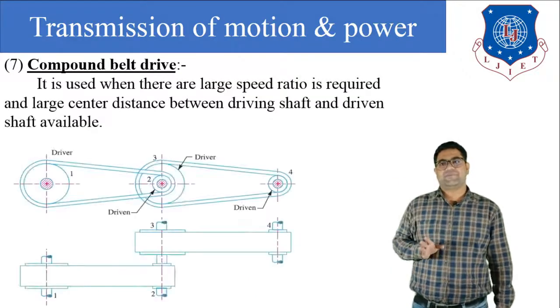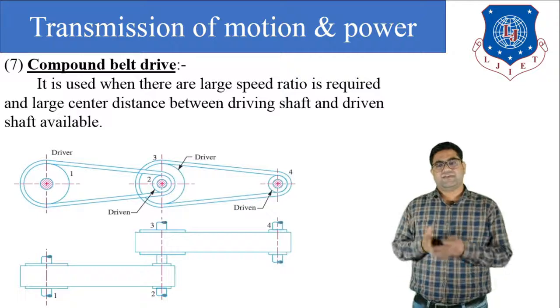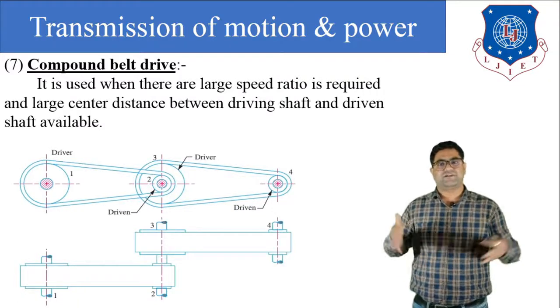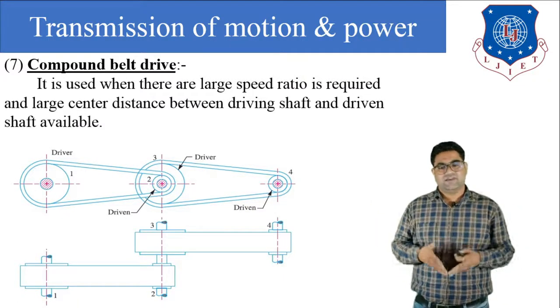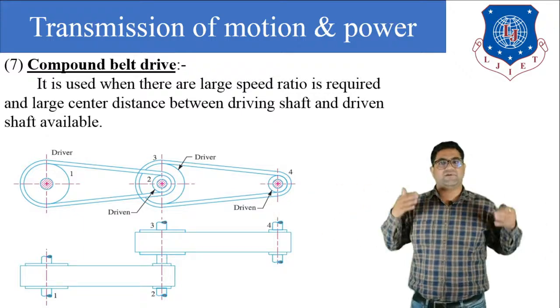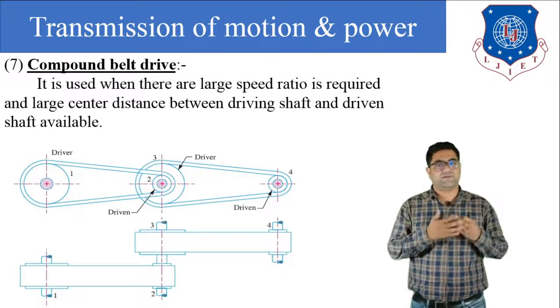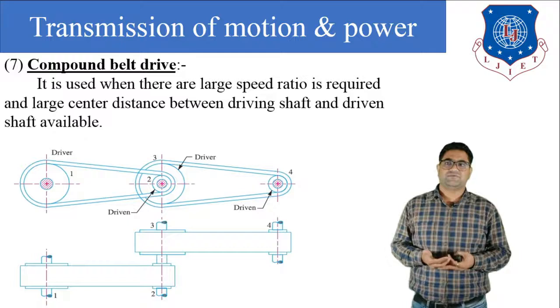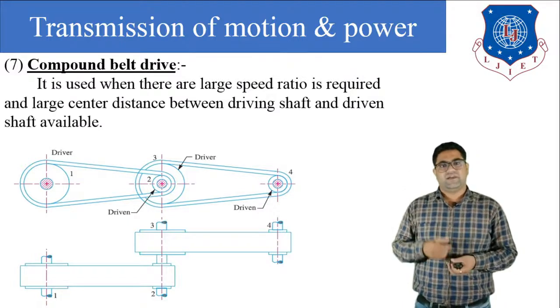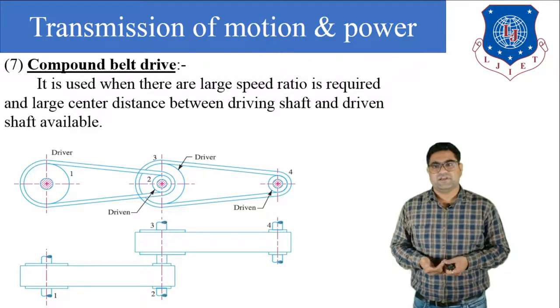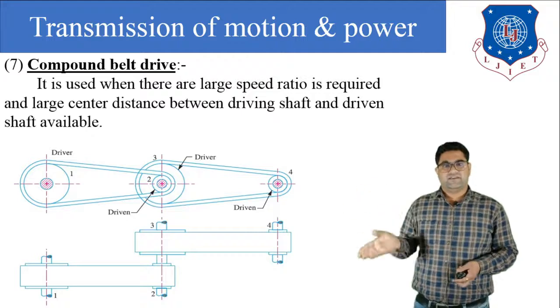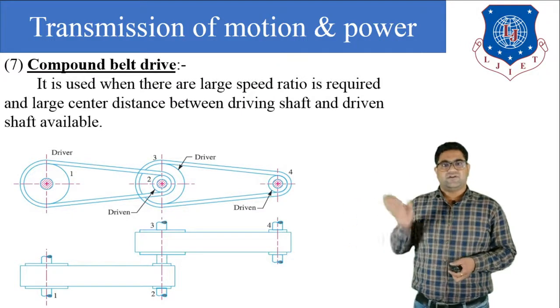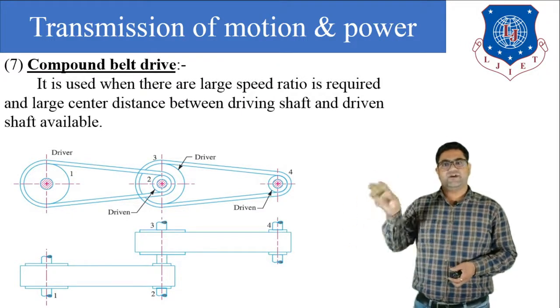Next is the compound belt drive. When we want to transfer power over a large center distance, if the center distance is very high, about 10 meters, 20 meters, 25 meters, then we can use this type of compound belt drive. In the compound belt drive, there is one driving shaft, then there is one intermediate shaft. On the intermediate shaft, we have provided two pulleys.